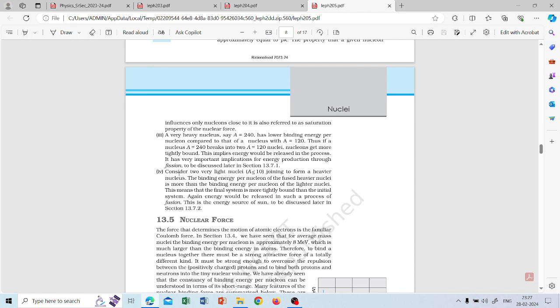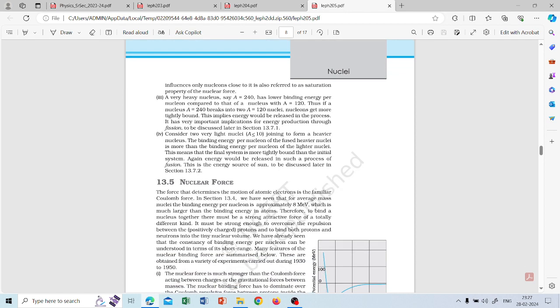And also the fourth point is, consider two very light nuclei with mass number less than 10 joining to form a heavier nucleus. So the binding energy per nucleon of the fused heavier nucleus is more than the binding energy per nucleon of the lighter nuclei. So this is an important point. This is used in fusion. So fusion is the energy source of the sun. So you have to know about fusion.